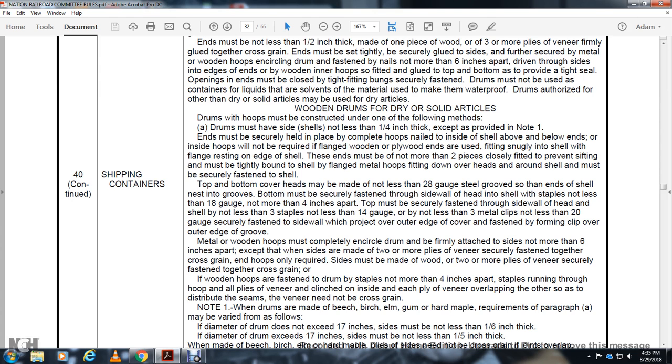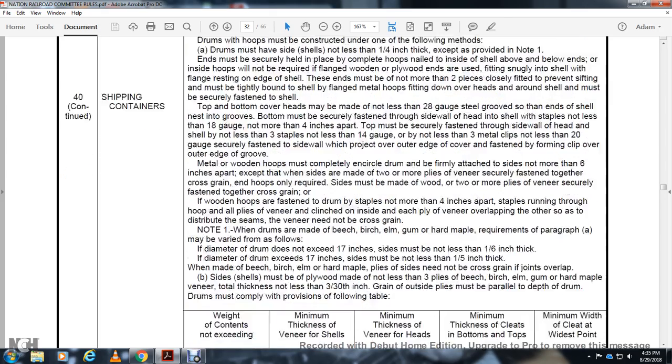Top and bottom cover heads may be made with not less than 28 gauge steel, provided with the sewing ends of the shell and the rest in the groove at the bottom. The cover must be securely fastened to the sidewall headed with the shell with a staple not less than 18 gauge, no more than 4 inches apart. The top must be securely fastened to the sidewall with not less than 3 staples, not less than 14 gauge, and not less than 3 metal clips, not less than 20 gauge, securely fastened to the sidewall, projecting over the outer edge of the cover, the fastened forming clip over the outer edge of the groove.